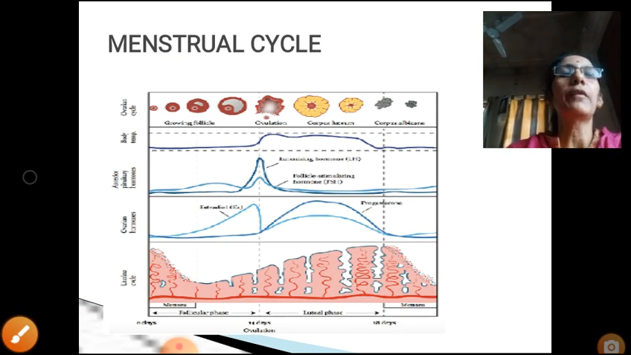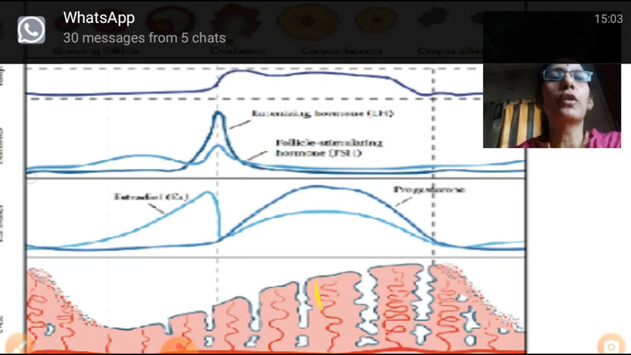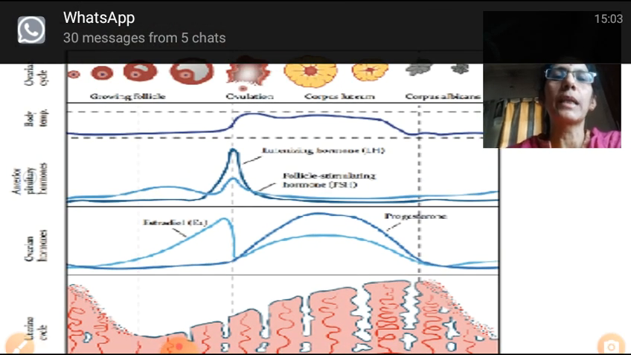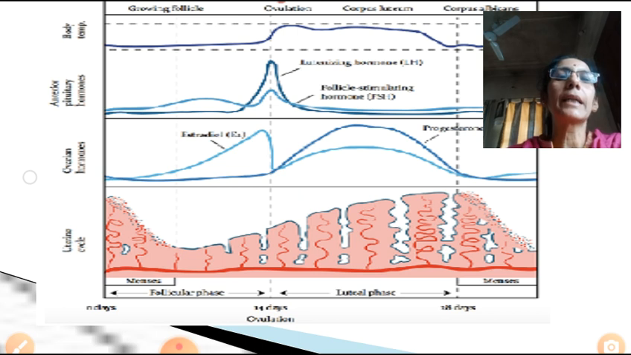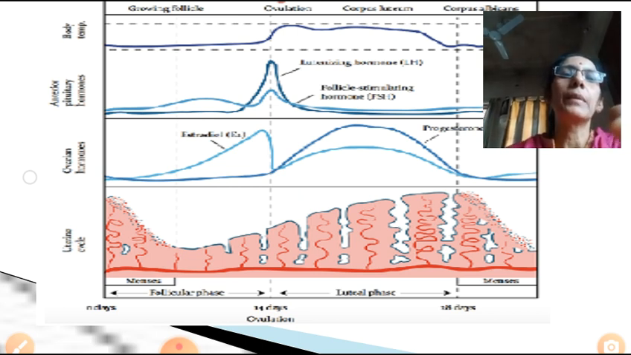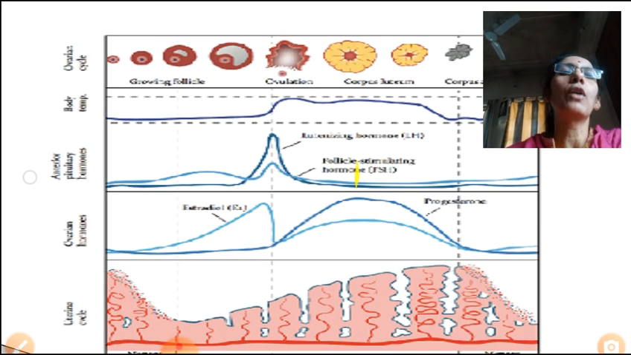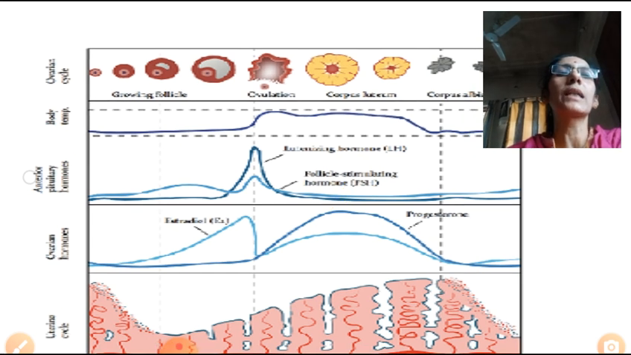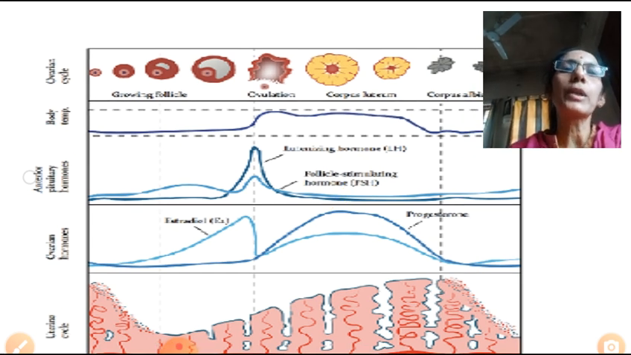Here you can see a graphical representation of the entire process of the menstrual cycle. At the end, days are given. First is menstrual phase, the thickness of the endometrium declines, and here you can see the next phase, that is follicular phase, starting from 6 to 13 days. Then comes the ovulatory phase and luteal phase with the level of hormones. Can you see here the yellow colored structure? This is the corpus luteum.